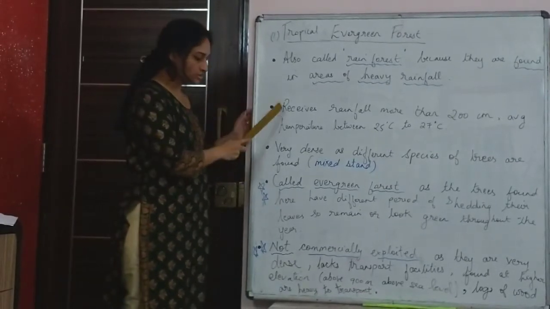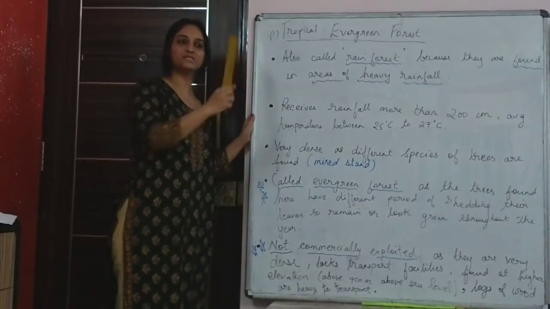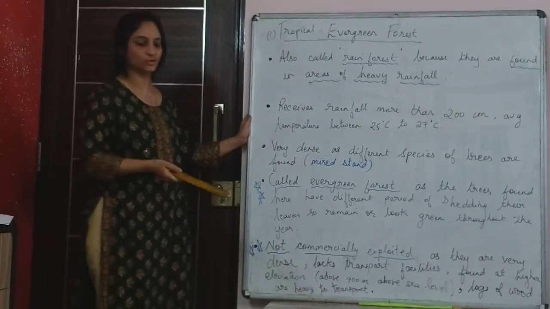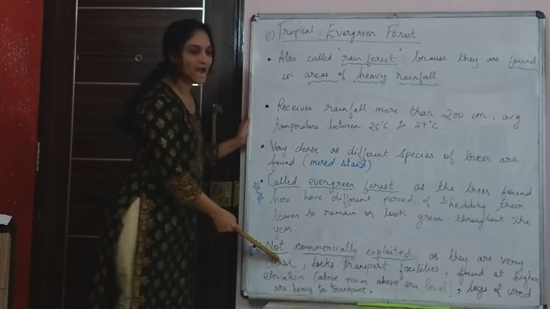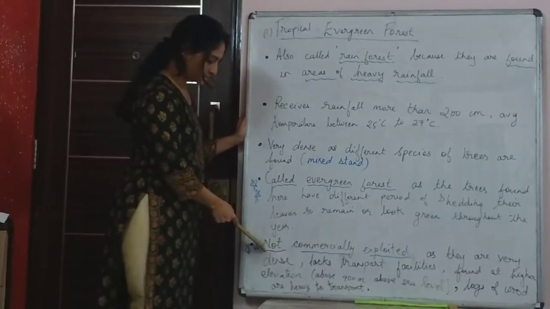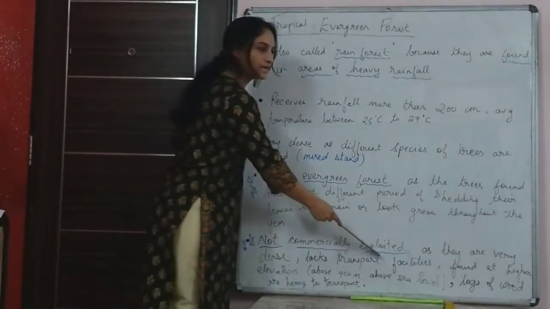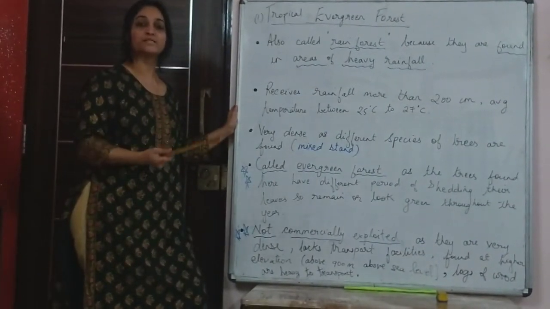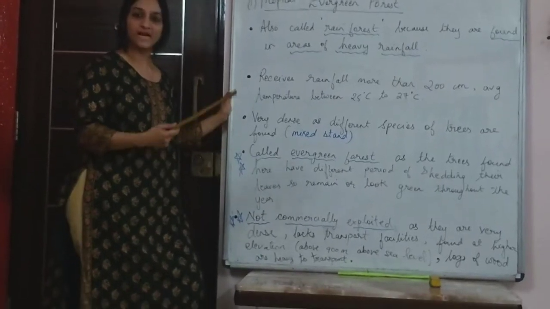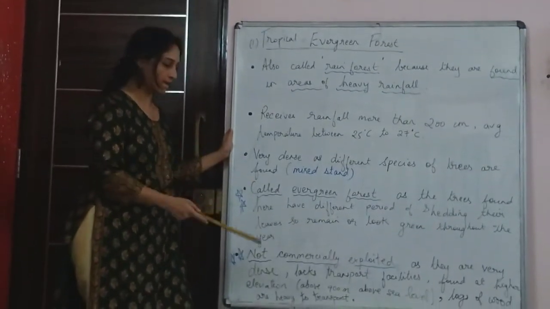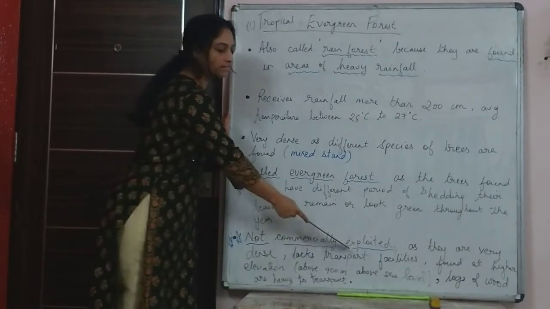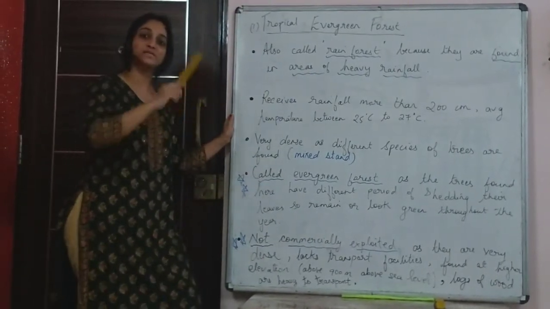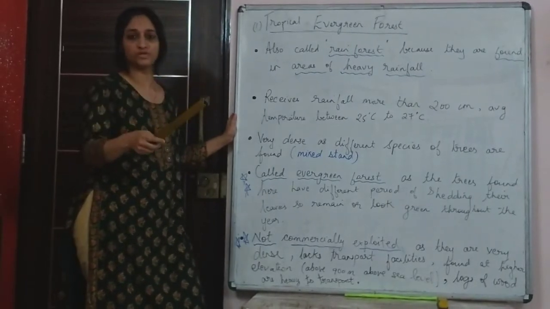So they are very dense, and because of that these forests are inaccessible. There is also a lack of transportation, and they are found at higher elevations. The next point here is that they are not commercially exploited. See, these forests also have good trees where you can make expensive furniture. They have hardwood, fine grained wood or logs, but here it is not commercially viable because they are inaccessible and very dense, with different mixed species of trees.